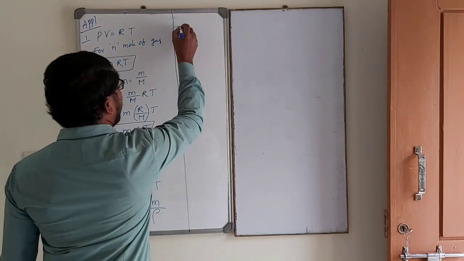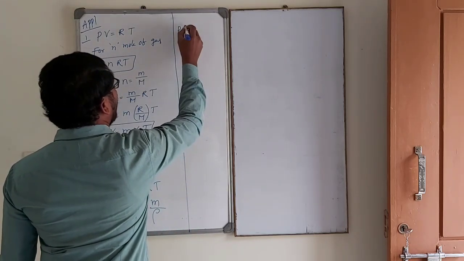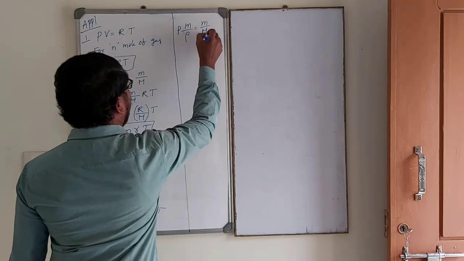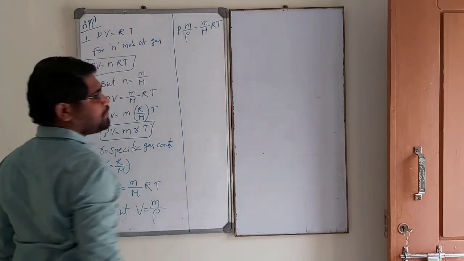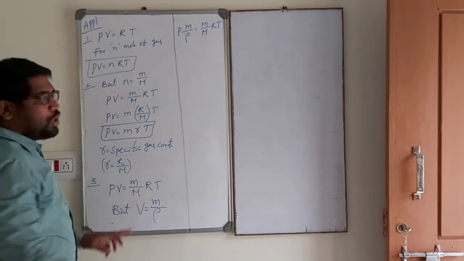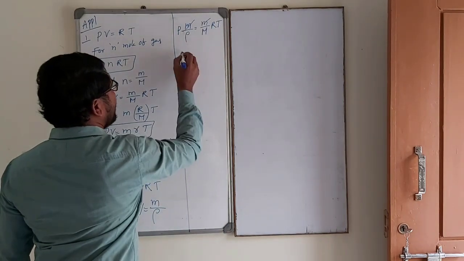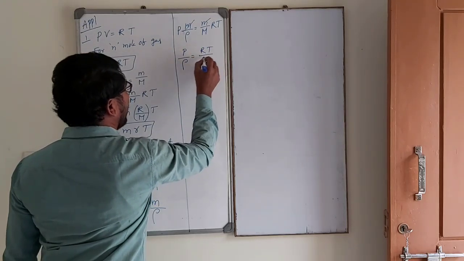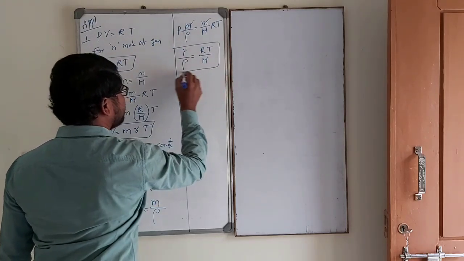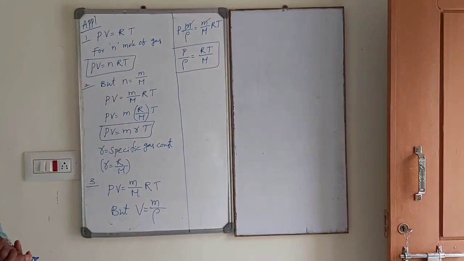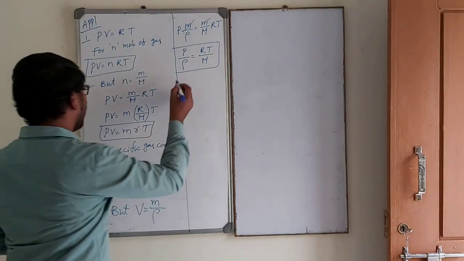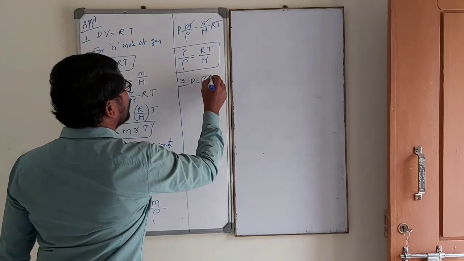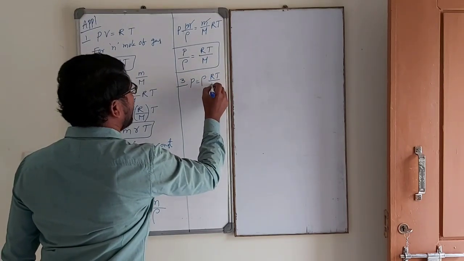Again, P into volume, mass by density, is equal to small m by capital M into RT in this equation. Now, small m is getting cancelled. P by rho is equal to RT by M. Okay? P by rho is equal to RT by M. Again, from the same equation, P is equal to rho into RT by M.